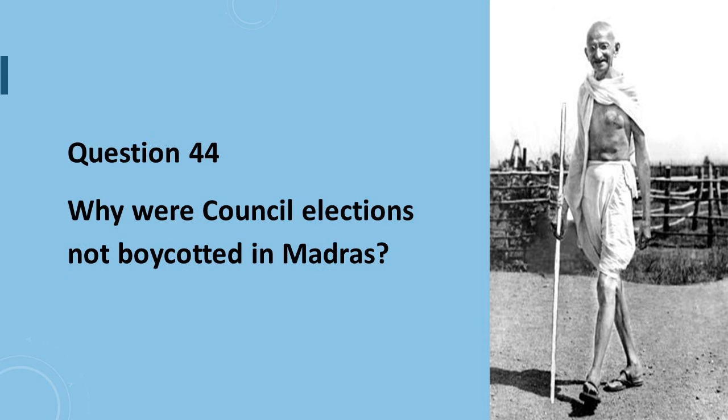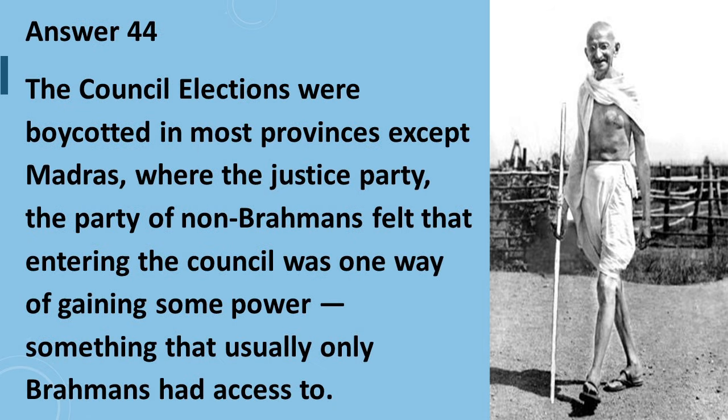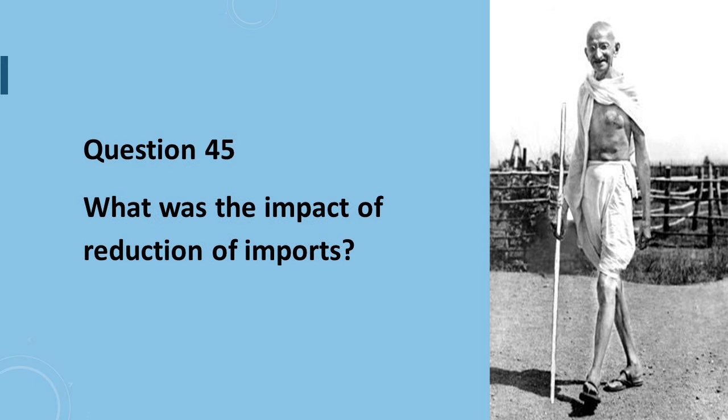Question number 44 is, why were council elections not boycotted in Madras? Answer: the council elections were boycotted in most provinces except Madras, where the Justice Party, the party of non-Brahmins, felt that entering the council was one way of gaining some power, something that usually only Brahmins had access to.